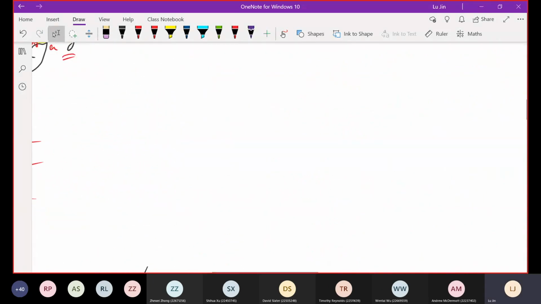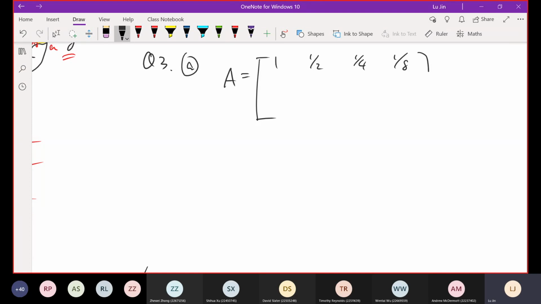Okay, how about here? Question number 3. So let's focus on the A here. The transition matrix A is 1, 1 over 2, 1 over 4, 1 over 8; then 0, 1, 1 over 2, 1 over 4; 0, 0, 1, 1 over 2; and 0, 0, 0, 1.